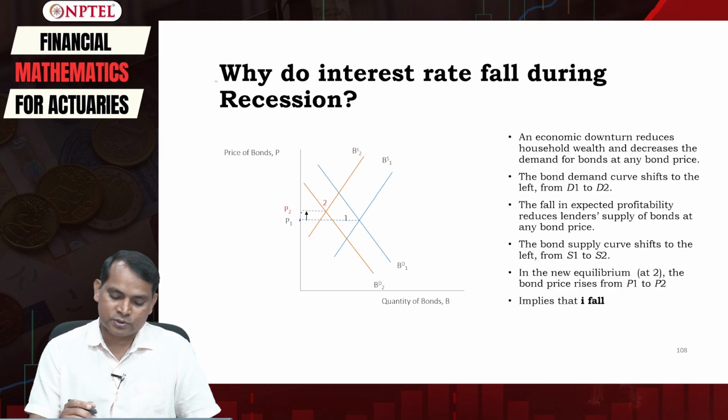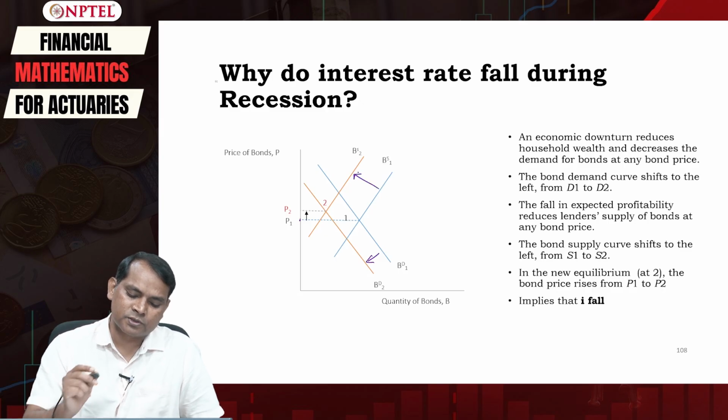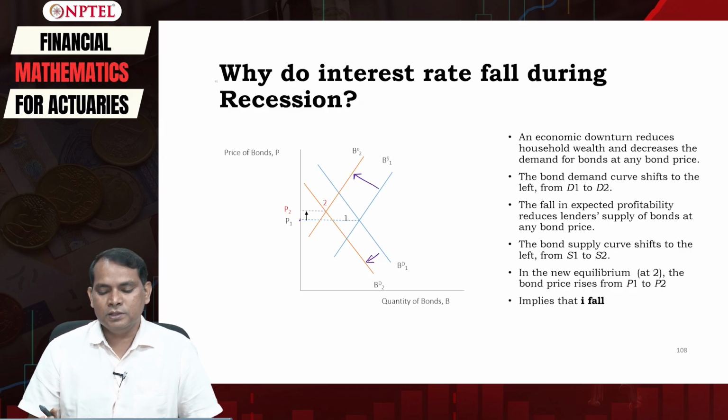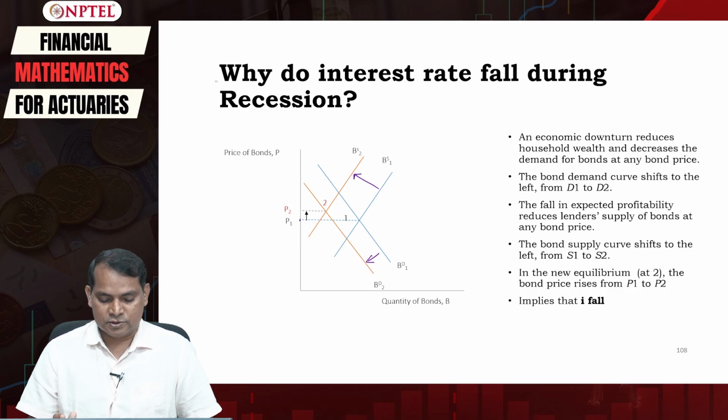So both the demand curve and the supply curve shift to the left in the case of recession, just the opposite of the case of business expansion.